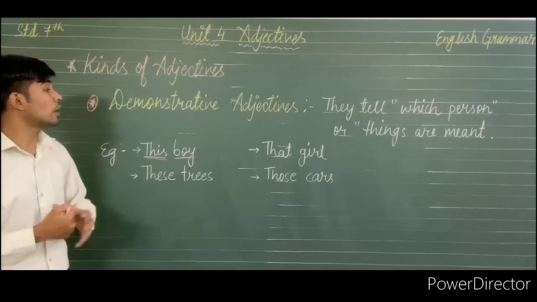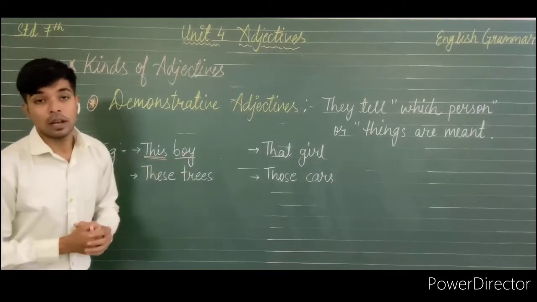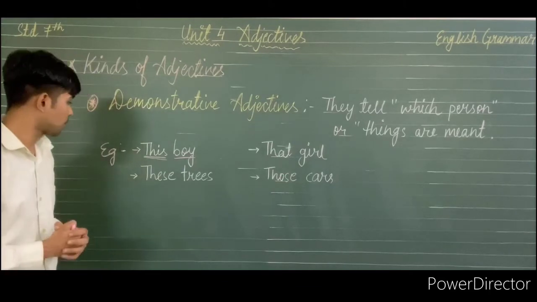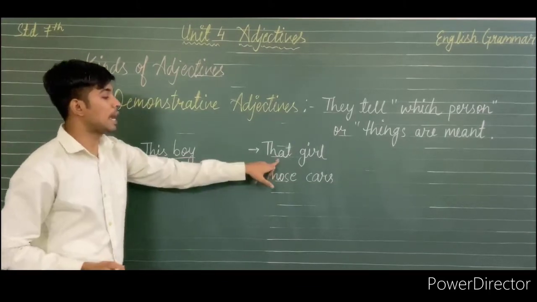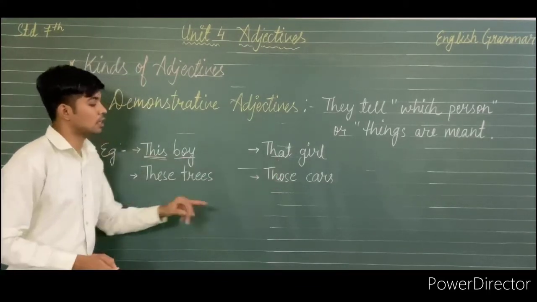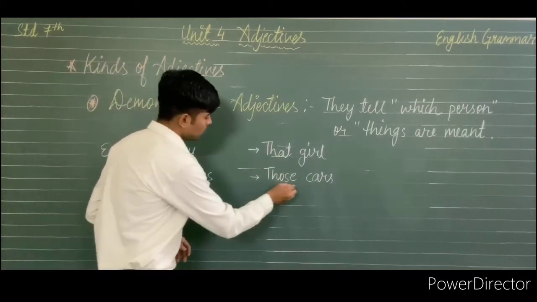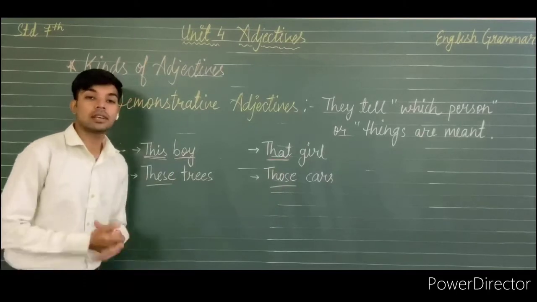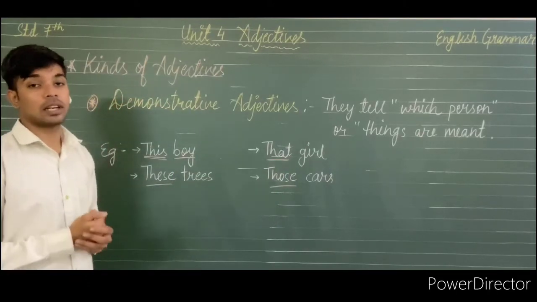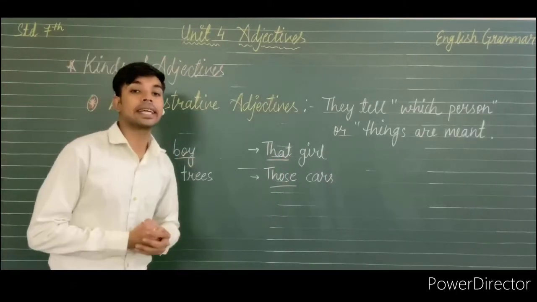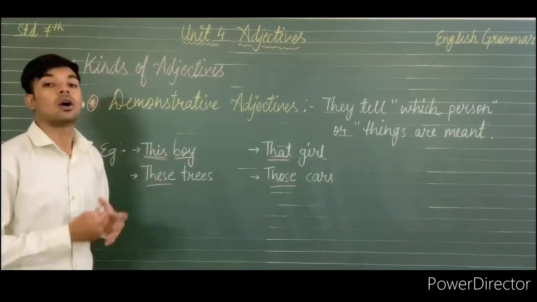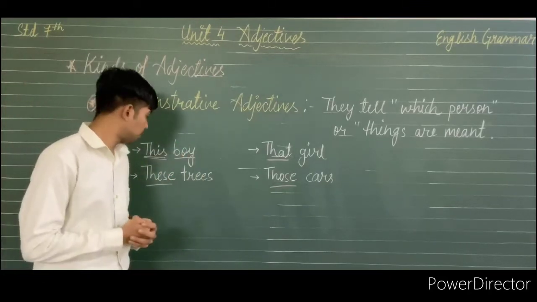We have four different types of demonstrative adjectives. They are this, that, these, and the last one, those. So these four are the demonstrative adjectives which are used with the noun to point out that particular person or thing we are talking about.